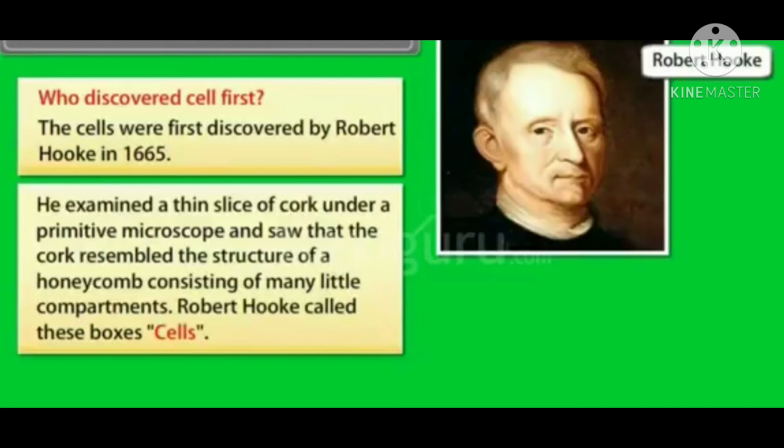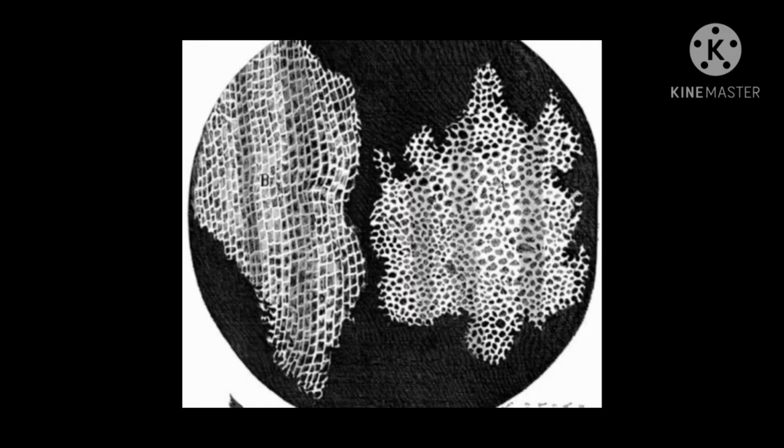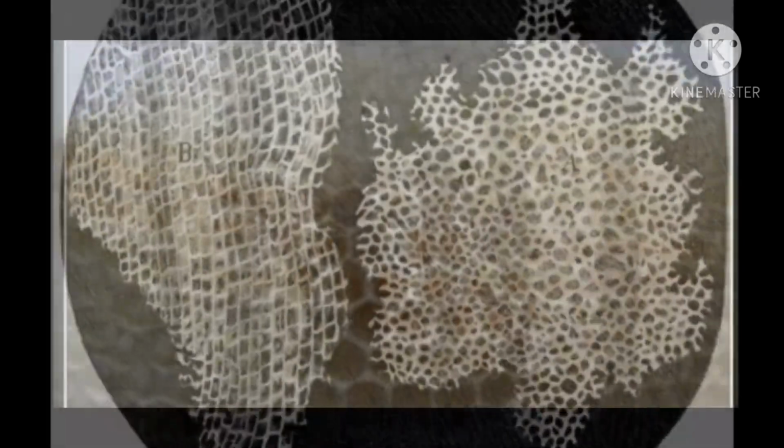While he was performing some experiment, he examined a thin slice of cork, which is a part of the bark of a tree, under a primitive microscope. He saw that the cork resembles the structure of a honeycomb, consisting of many little compartments. Robert Hooke called these little boxes or compartments cells.